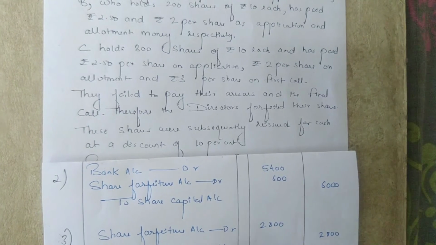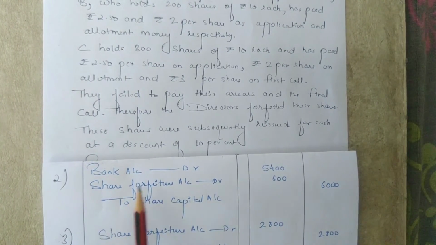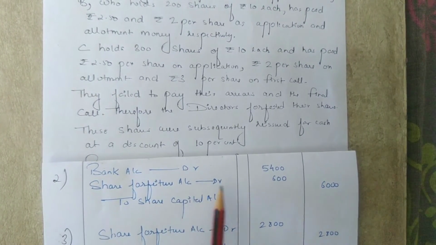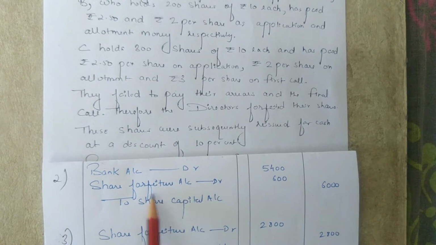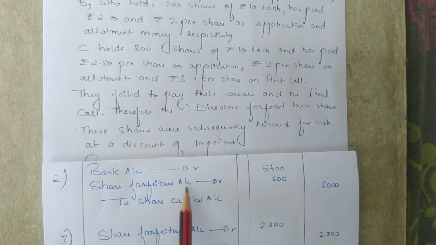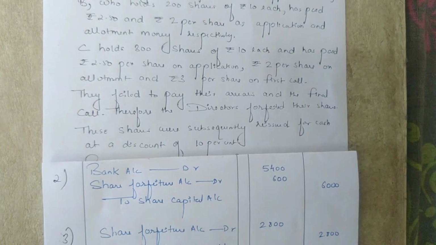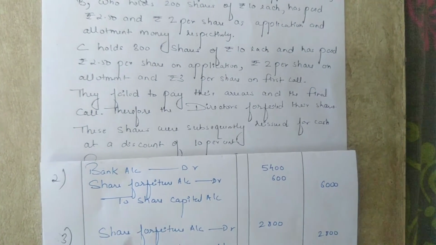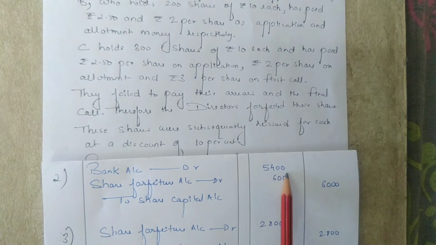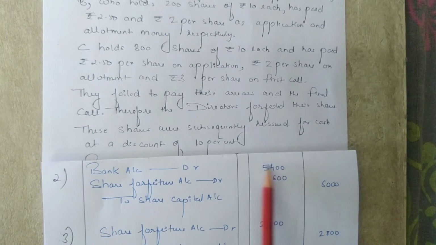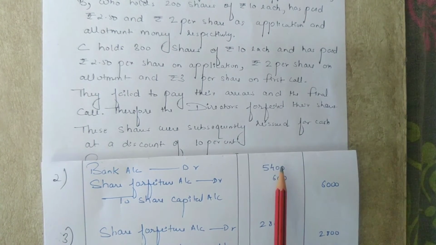So the entry for reissue of shares will be: bank account debit, share forfeiture account debit, to share capital account. Share forfeiture account is debited as the share has been reissued at discount, as it compensates the loss on shares reissued at discount. Bank account is debited with the amount 5400, as the actual amount we received on reissue of shares is 600 into rupees 9, that is 5400.